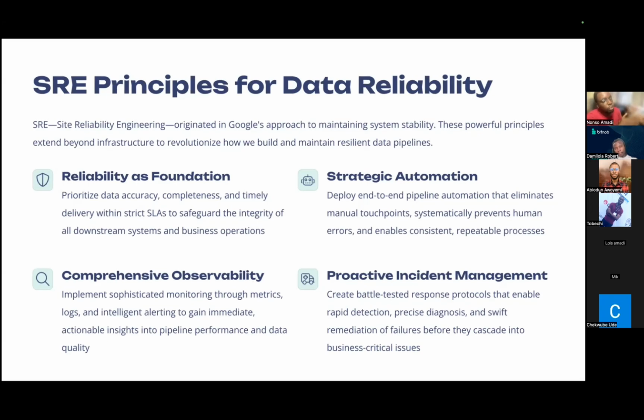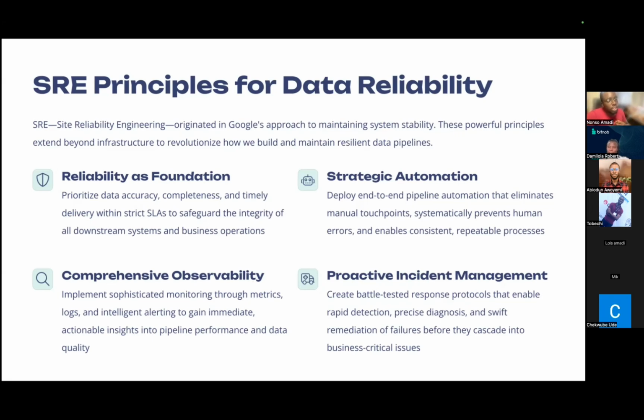Because when there are a lot of manual touch points, it makes our system prone to a lot of human errors. Imagine you having to gather reports about the number of users that have been able to sign up. If you were to have a human do that tedious labor, there could be situations whereby you either have an under report or an over report. So in our systems, we want to ensure that automation is available to ensure that the process is consistent and repeatable.